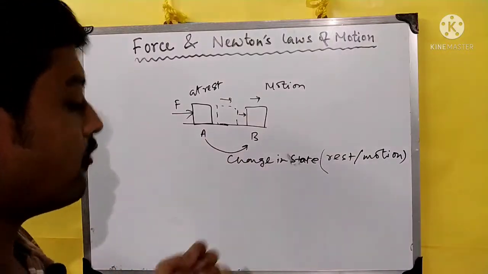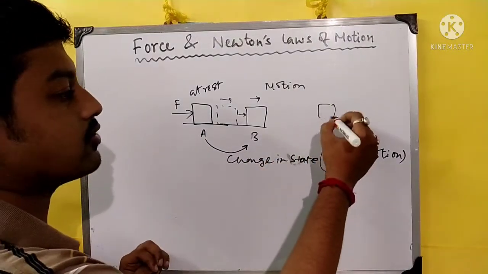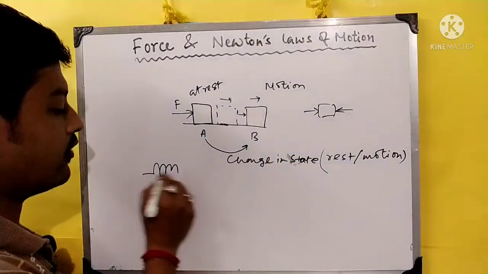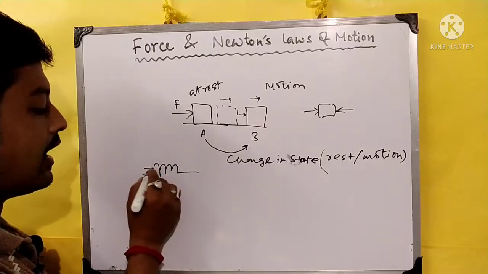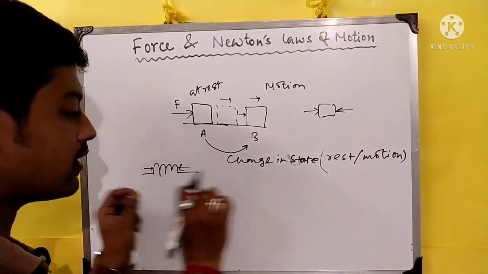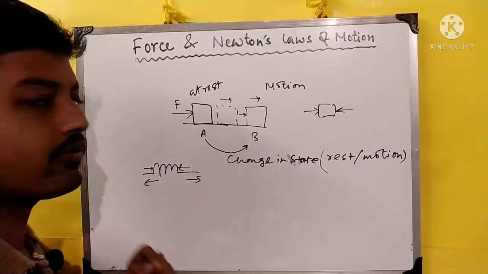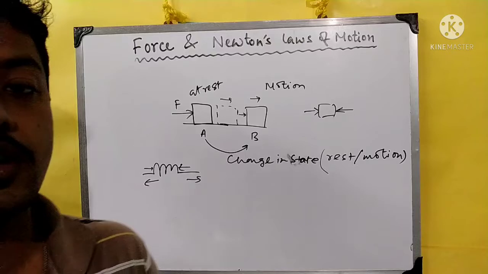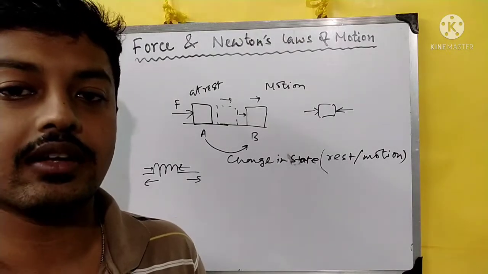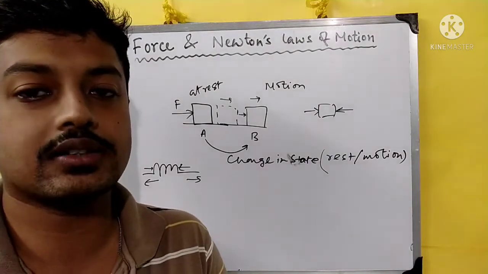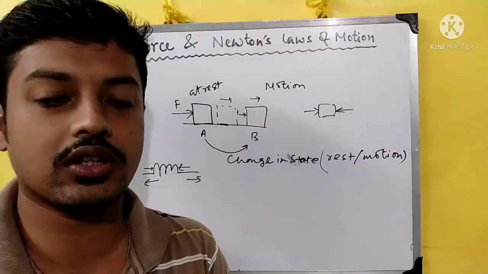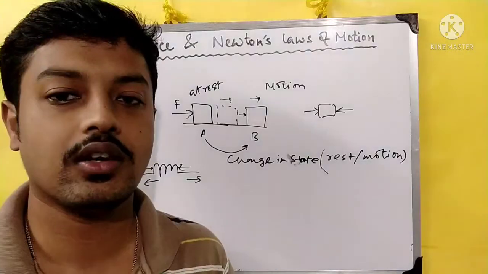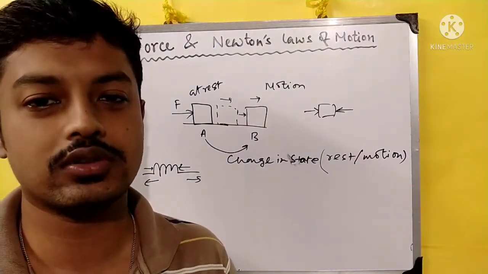We can apply opposite forces to any body, and this body will deform or contract. We can apply force to a spring and this spring will contract, or this spring will expand if we apply outward forces. All these things are happening due to forces, and how force is applied and how it changes the shape, state or motion of a body is very thoroughly explained by Newton's laws. We are going to talk a lot about force in this chapter.